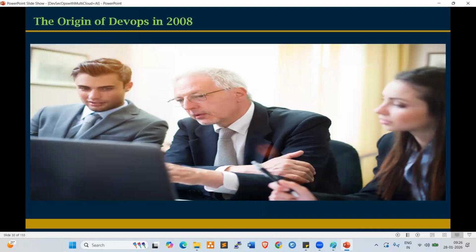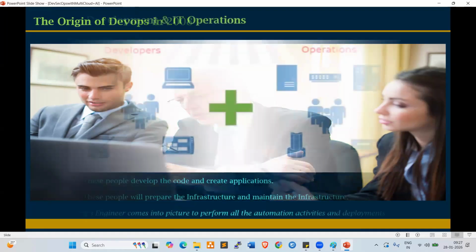The DevOps era started in 2008. DevOps is not a new process. It is a very old process, started in 2008. By that time we used very old tools like Puppet. Puppet is an automation tool, which is a very old tool, and it does not provide 100% automation. Currently we are using advanced tools like Kubernetes, Docker, Ansible, Terraform. These are all very advanced tools.